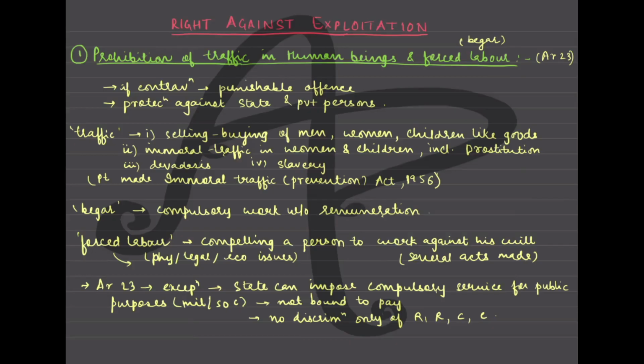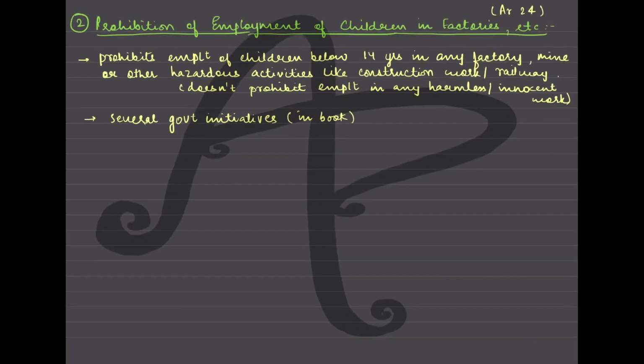So hazardous employment can include, for example, construction work, building, roads being built, railways, ports, etc. It prohibits the employment of children below 14 years in any factory, mine, or any other hazardous activities like construction or railway. But it does not prohibit employment in any harmless or innocent work, as I just said. But this is the original constitution.